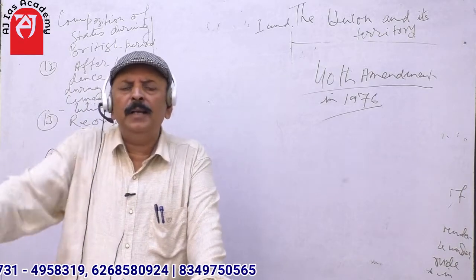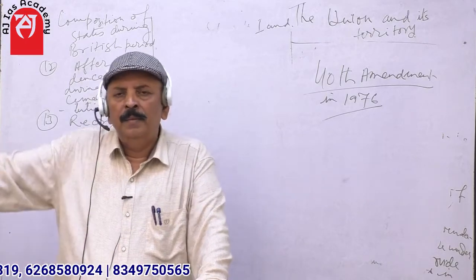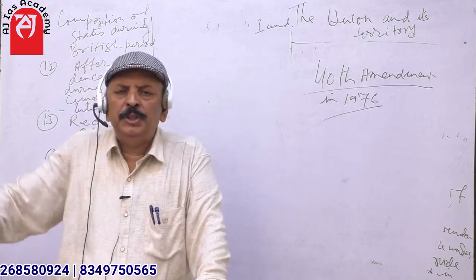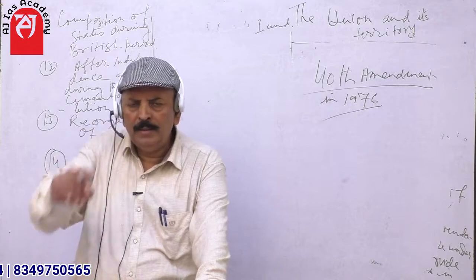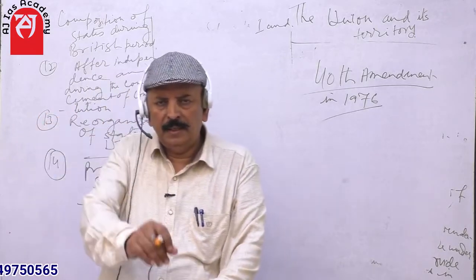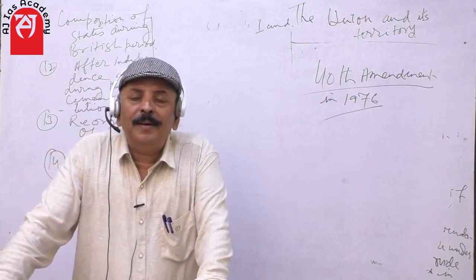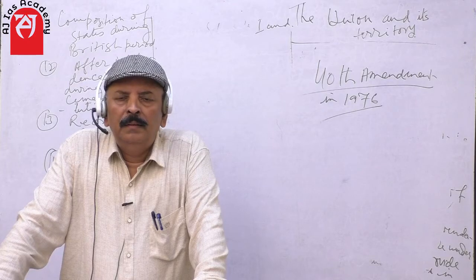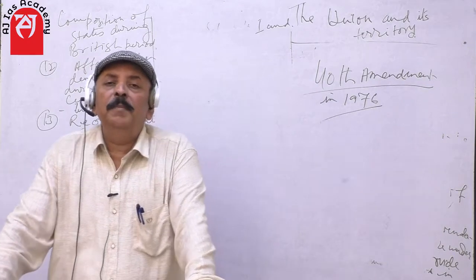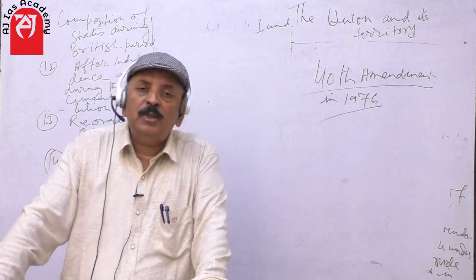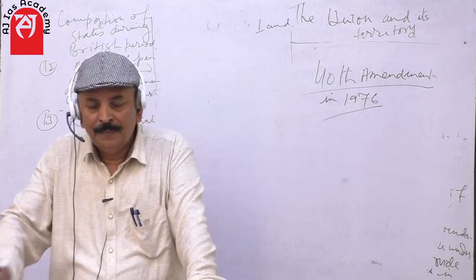They are not satisfied with the autonomous district councils propounded by the 6th Schedule. Each and every ethnic group wants their own separate state. Likewise, in other parts of the country, people clamor for separate states. Sikhs clamored for a separate state where they would remain in majority, and that's why Punjab was divided into Haryana and Punjab.